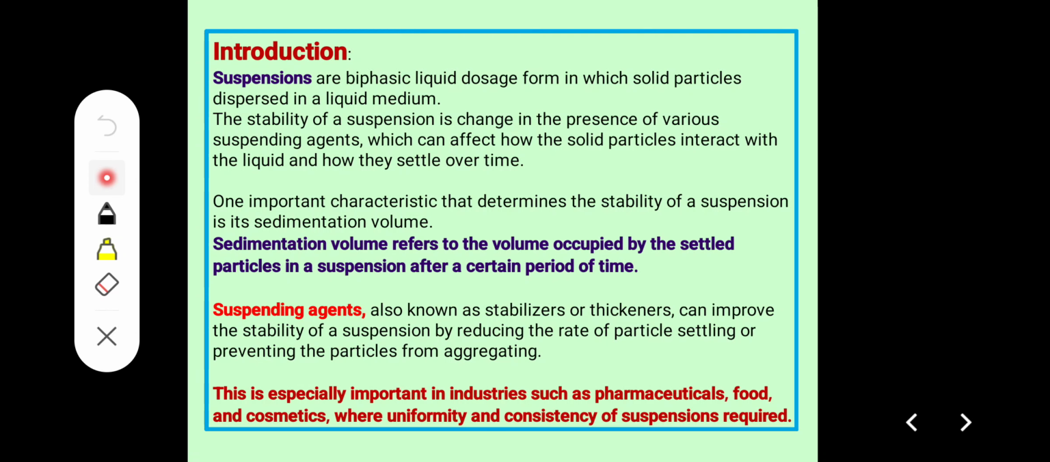Suspending agents are also known as stabilizers or thickeners. They increase the viscosity and improve the stability of a suspension by reducing the rate of particle settling or preventing the particles from aggregating. These are important in the pharmaceutical, food as well as cosmetic industries, where uniformity and consistency of suspension are required.